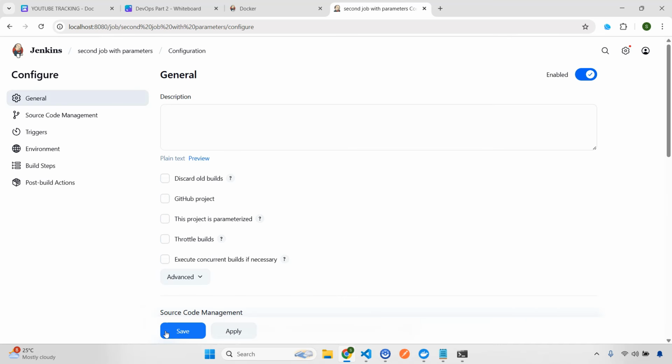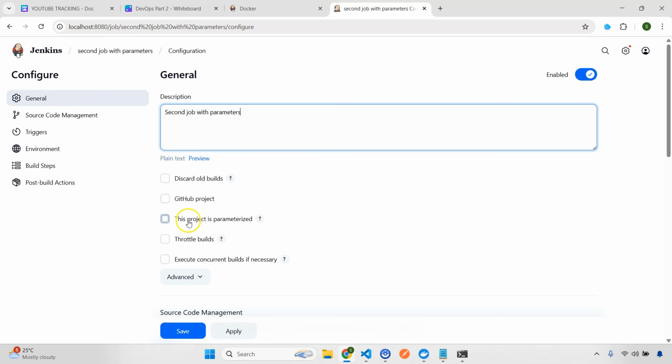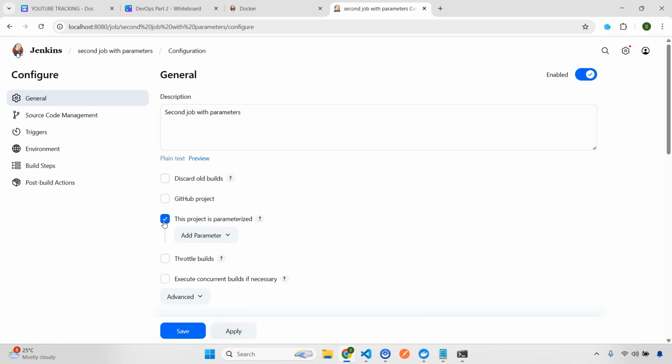So you'll be on the configuration page. I'm going to give a second job with parameters. Now notice one option here, this project is parameterized, right? That means here we can add our parameters, which are dynamic, very important. So I'll select here and then do add parameters. And remember we have different types of parameters that you can handle: boolean, choice, credentials, file, multi-line.